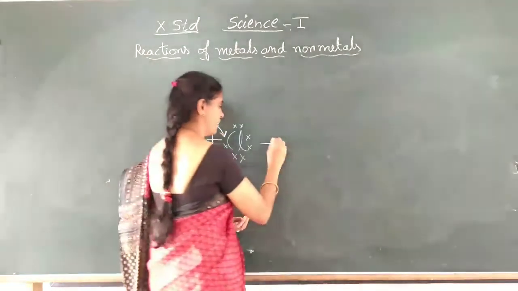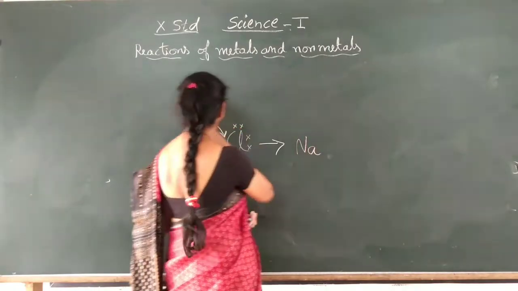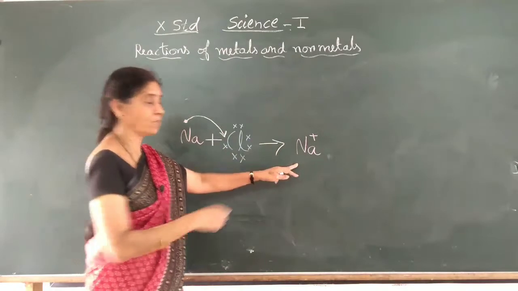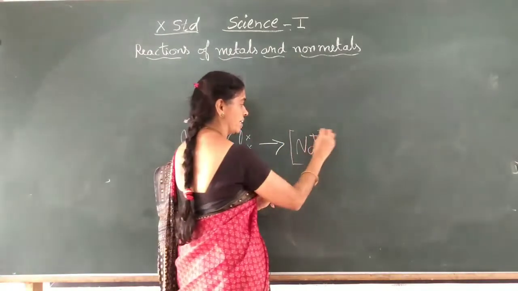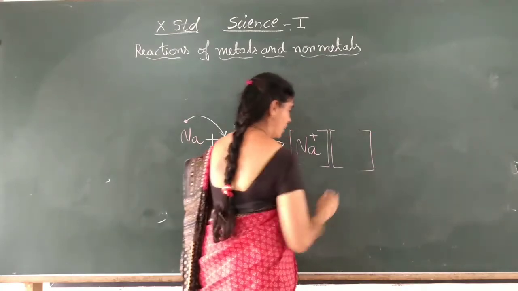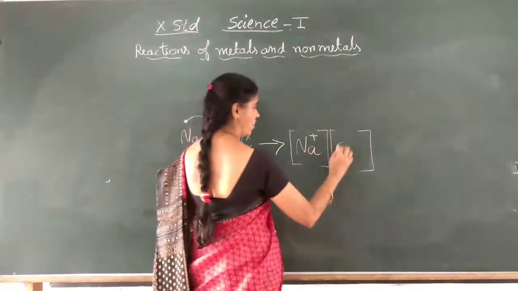Now what will you get? You will get a sodium ion. By giving this, it becomes positive. So there is no electron to show it in the diagram. This will become an ion, so write it in the bracket. Then you have one more ion. By taking the electron, this also becomes an ion, chloride ion, Cl.